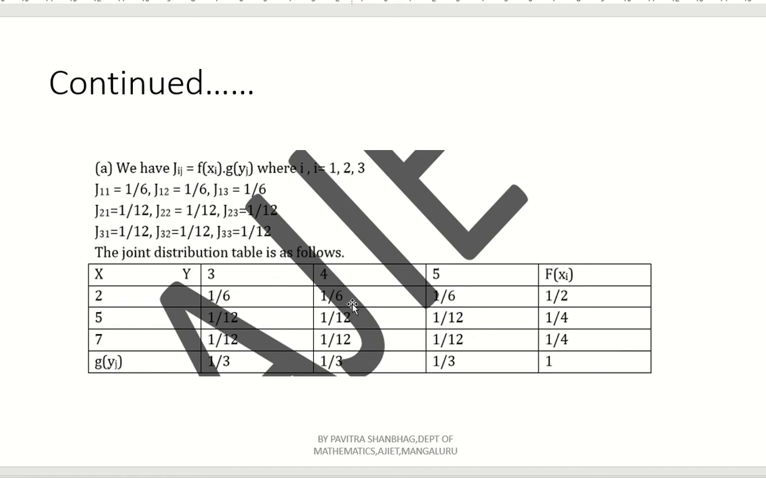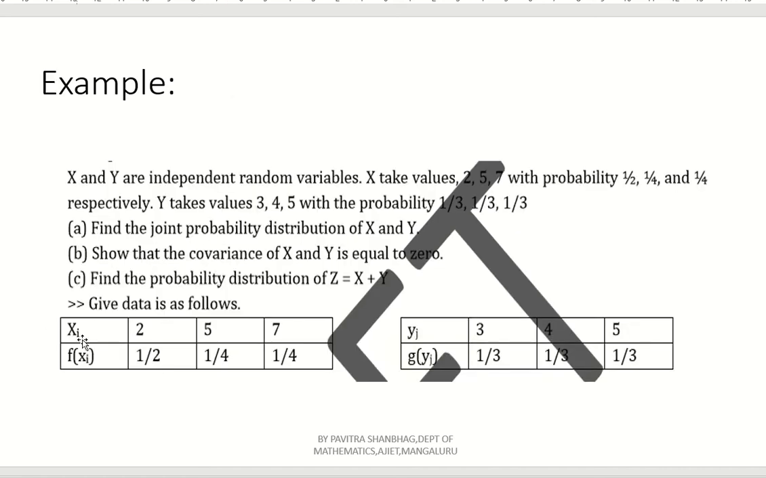J12 also 1 by 6. J13 also 1 by 6. Now, go to the next column. J21. J21 means what? Second row, first column. What is the second row element? Here 1 by 4, first column.